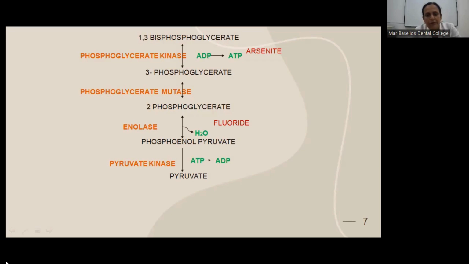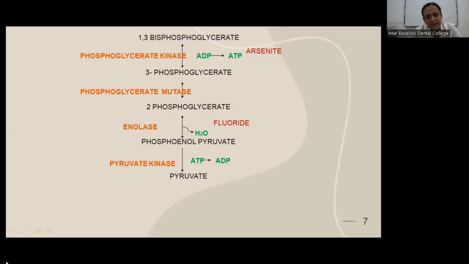2-phosphoglycerate is then converted to phosphoenol pyruvate with the help of the enzyme enolase. Fluoride acts as the inhibitor here. Fluoride inhibits the enzyme enolase. This is why when we collect blood for blood glucose estimation, we add fluoride to it. Fluoride inhibits the pathway, thereby preventing the decrease of concentration of glucose in the blood. Phosphoenol pyruvate is then converted to pyruvate with the help of the enzyme pyruvate kinase.